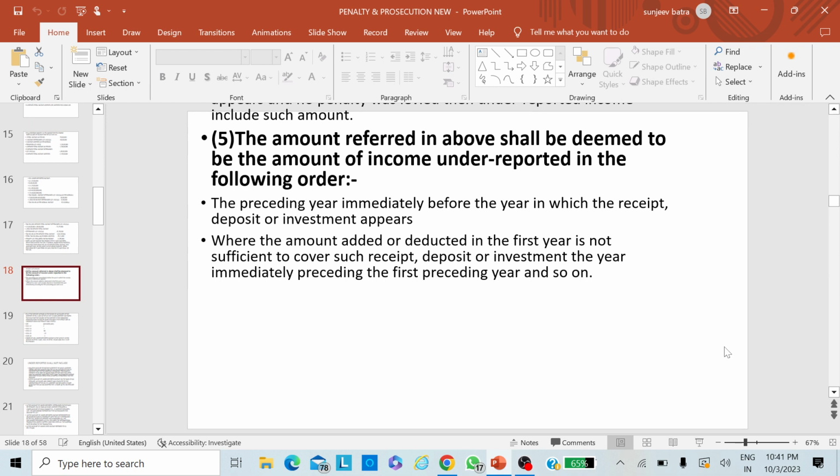Now I will close this class because there are another 6 to 12 subsections in this section, and it will be difficult to complete in 1 or 2 classes. So I hope that in the next class I am going to end this penalty provision under section 270A.